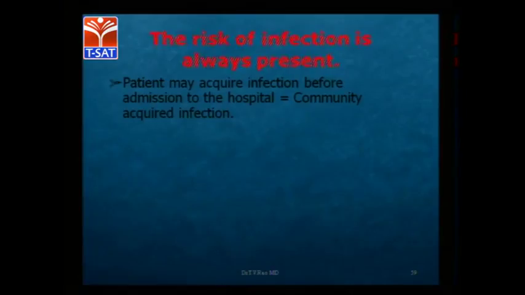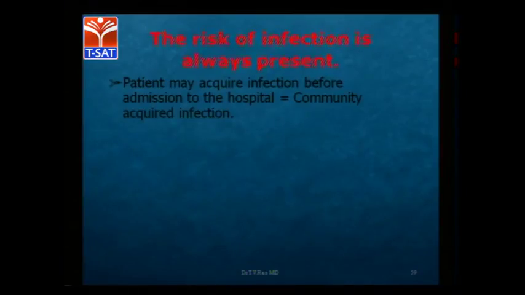By identifying these things, they will know which type of infection it may be. They may assume it, but they may not diagnose. But once they have done a culture or something, then it will help in taking care of the patient. So this is one point where you have to keep an idea about infection. What is infection, how it is caused, what is the risk of infection. Admission to the hospital, community acquired infection is important. Acquired infection occurs when you are admitted to the hospital, or it is community based, which is very important.